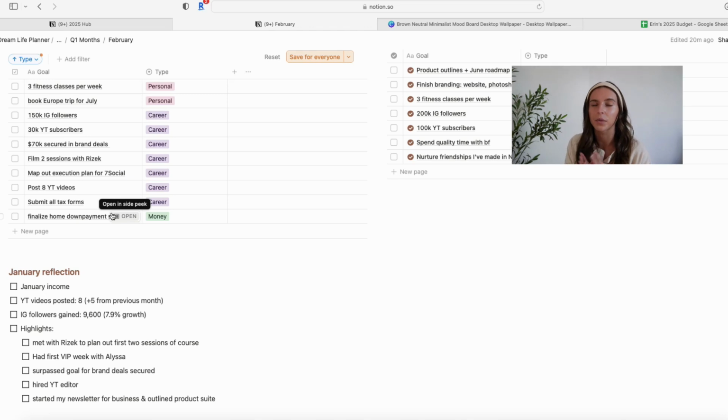The last one, this is my only money related goal for this month. Very close to completely being done saving for a down payment on a home. I have my closing costs covered. I'm starting to save in a moving fund.